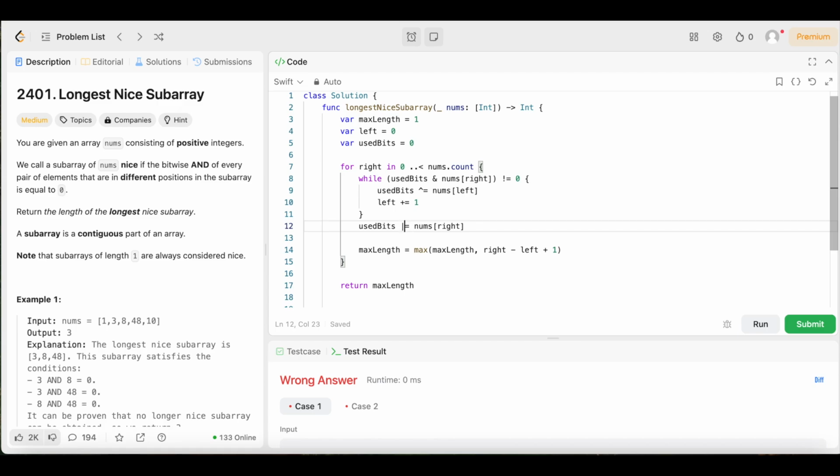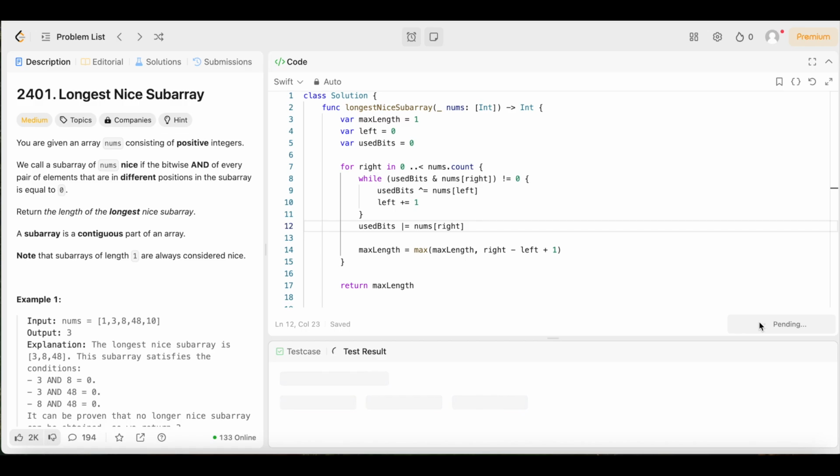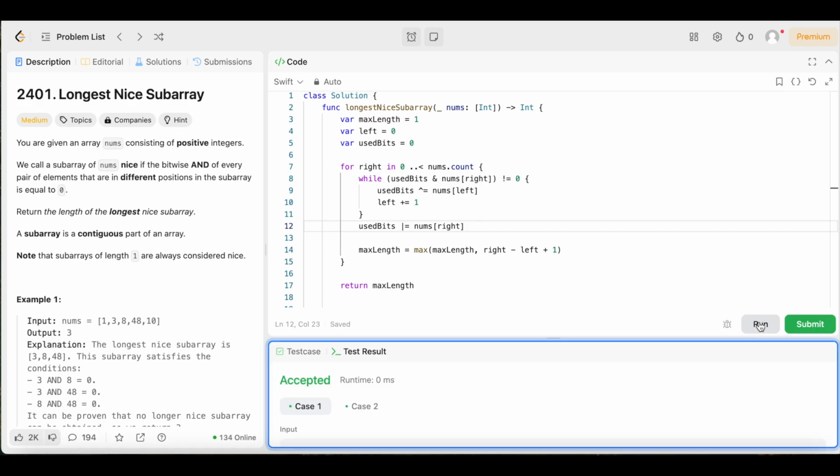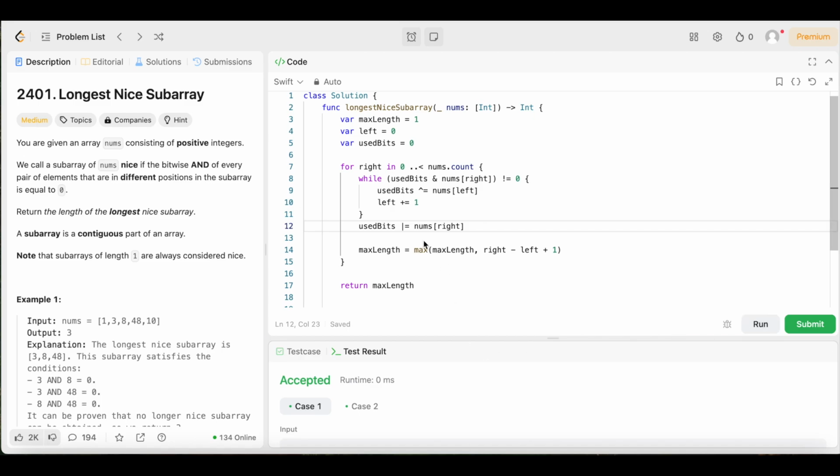This should be just a vertical line. So now let's go ahead and give it a run. Nine times out of ten, when you get the wrong answer, the math is wrong somewhere. And that's what it was. That should be a vertical line, not an exclamation point, because we're trying to use the bitwise OR operator.